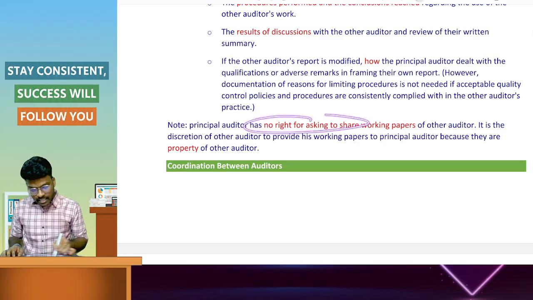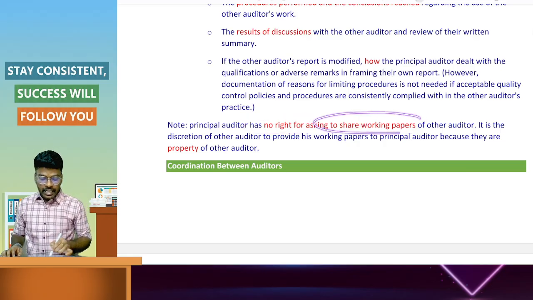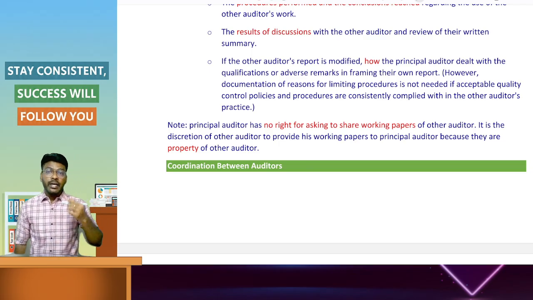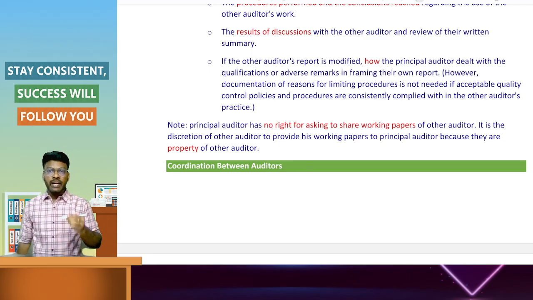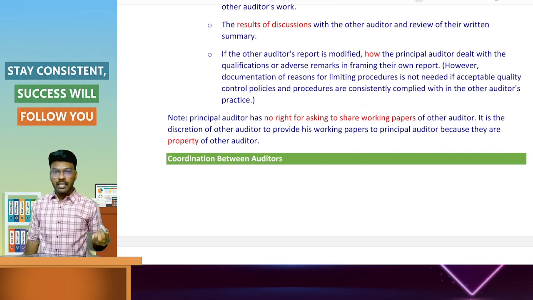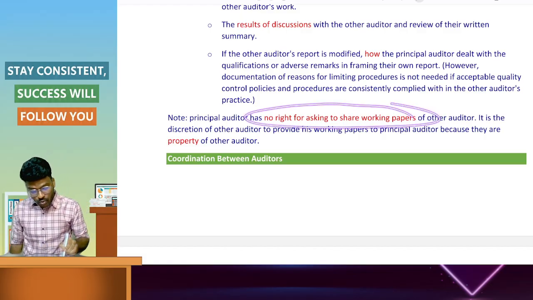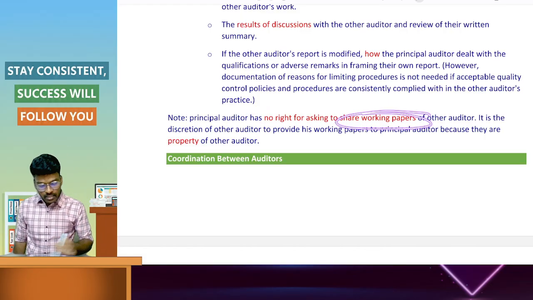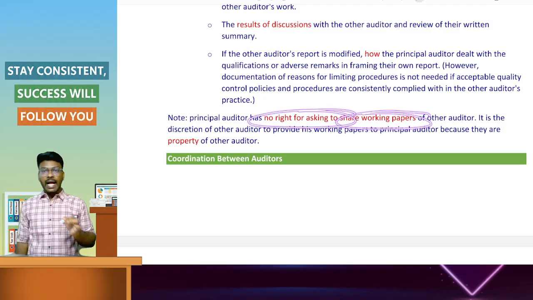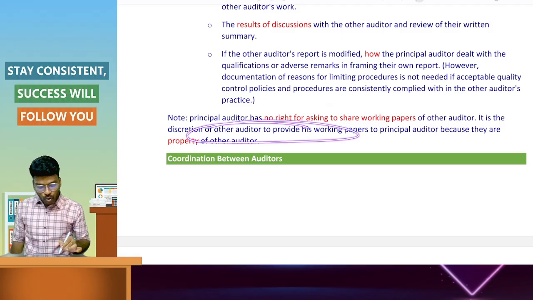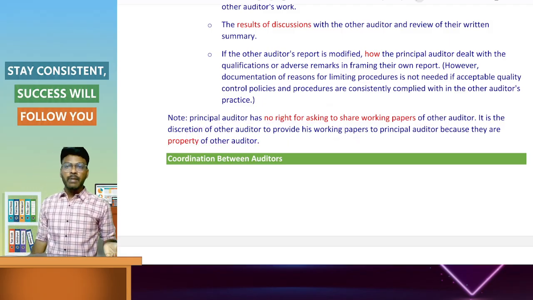The principal auditor has no right to ask for the working papers. The principal auditor can ask for the summary and findings, in a questionnaire or a checklist, or a report on the consolidated financial information. But he has no right to ask for the working papers. It is at the discretion of the other auditor to provide the working papers to the principal auditor.